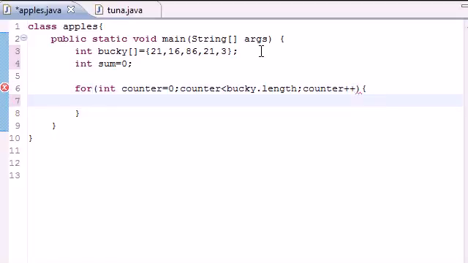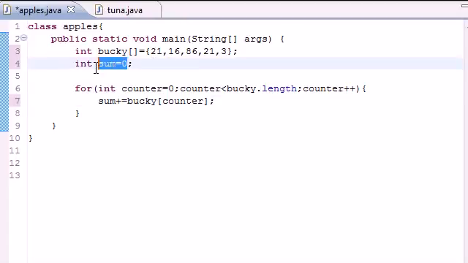After this, and you don't really need these curly brackets since it's only one line, but you want to take the sum and you want to add the previous number to it. So let's go ahead and do that. And what this is going to do is take whatever the value is and add it to the sum. So first it's going to take 21, add it to 0, 16 added to 21, 86 added to that, 21 added to that, 3 added to that. And it's going to go through and store all of these values added together in the variable sum.